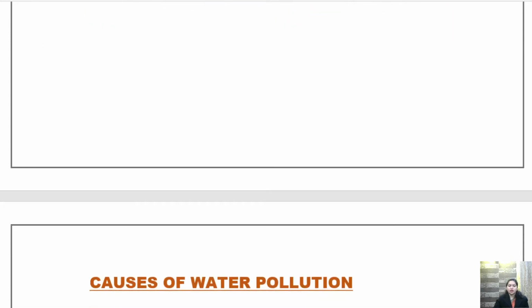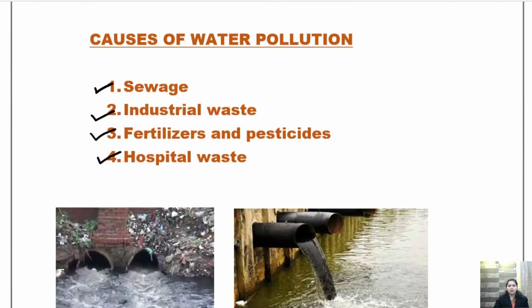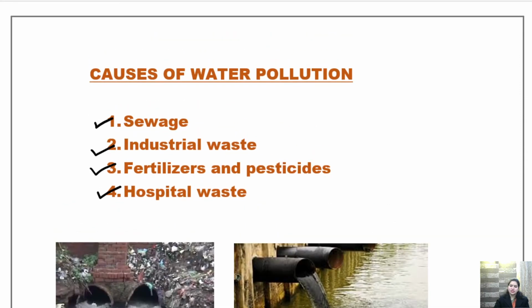Now coming to the causes of water pollution: sewage, industrial waste, fertilizers and pesticides, and hospital waste. So let's start with the first one, that is sewage. Sewage क्या होता है बेटा? सीवेज होता है जितनी भी गंदगी होती है जो हमारे घर से निकल रही हो या इंडस्ट्री से निकल रही हो, कहीं से भी कोई भी गंदगी जो निकलती है, that is called sewage.